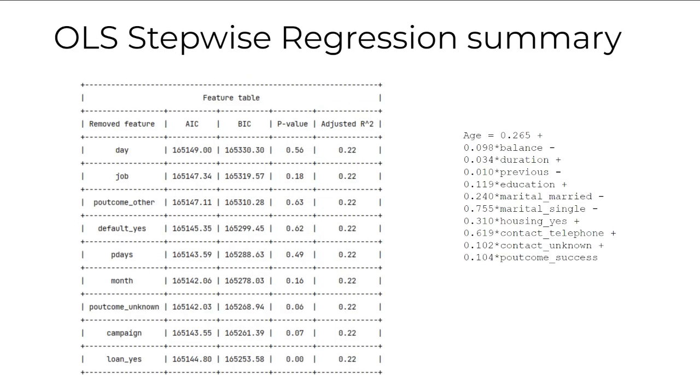We have also performed OLS stepwise regression, and for this we have selected age as our target variable. Since our target is a categorical variable and we cannot perform linear regression on a categorical variable, we have considered age despite it being a discrete variable. These are the features that got eliminated, and as you can see, the p-values are higher. On the right hand side, we have the regression equation that is formed after performing the OLS summary.